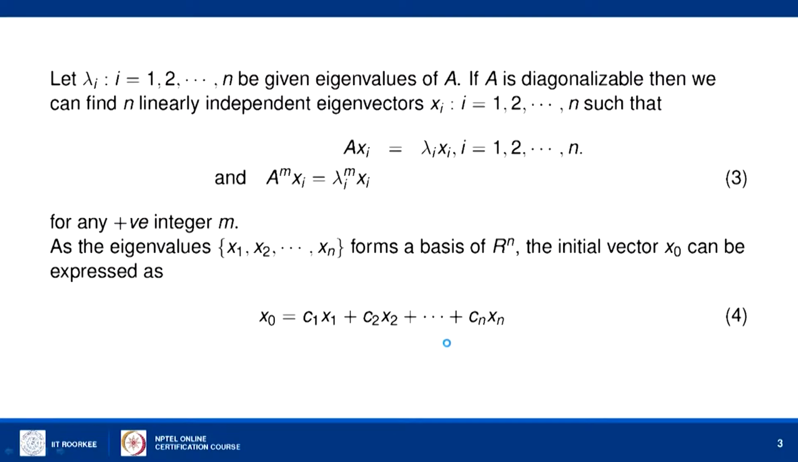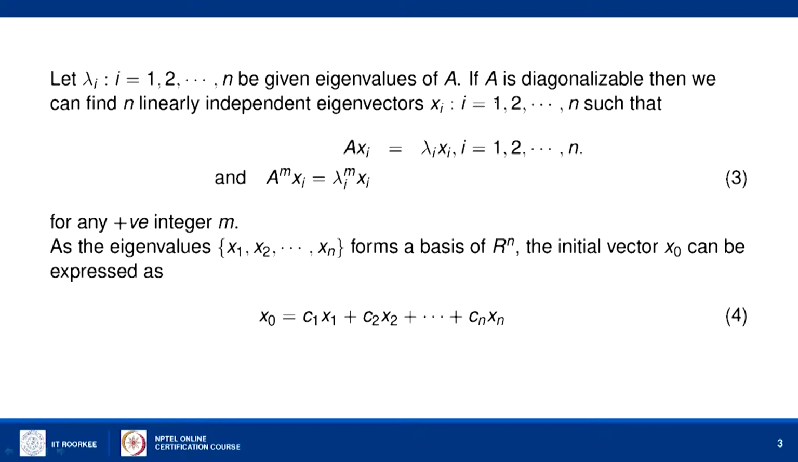So, let us consider, instead of the time varying system A of k, that A of k is a constant matrix A. Then we have already seen in the previous lecture the solution x of k is equal to A to the power k minus k naught into x naught. So, let lambda i, for i equal to 1 to n, be the eigenvalues of the matrix A.